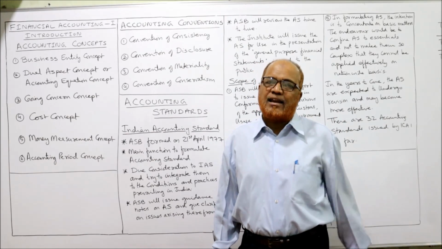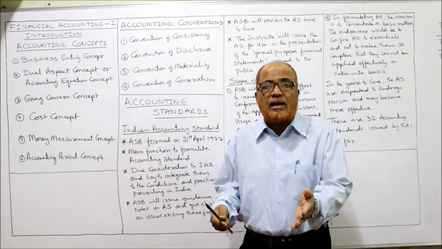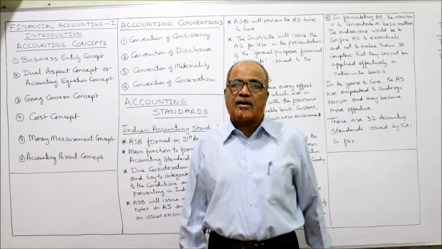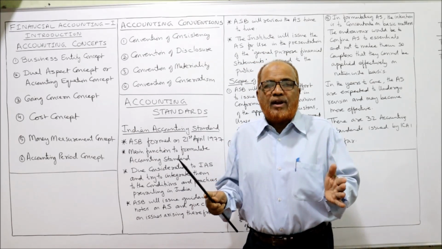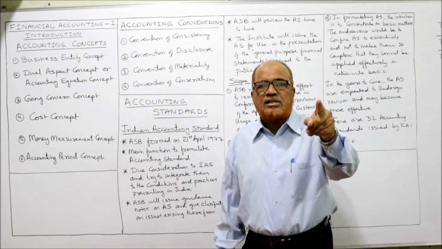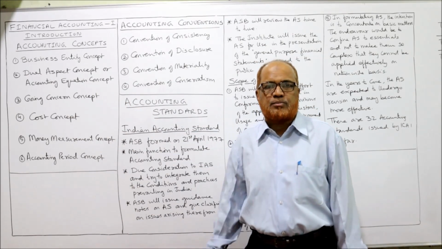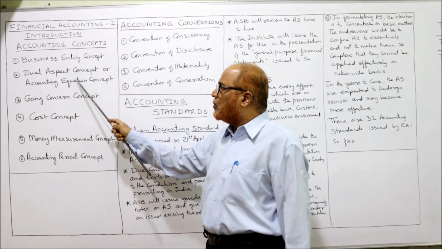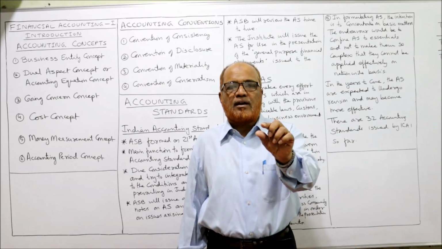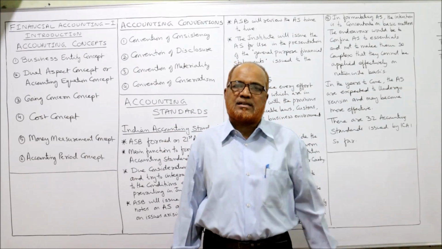Similarly, when we pay salary, cash is going out and we are getting the services of the employee. So salary account will be debited, cash account will be credited. In this way, every transaction will have two aspects. That's why one account is debited, the other account is credited. It is called dual aspect concept, or it is also called accounting equation concept, because in accounting one equation is there: capital plus liabilities is equal to assets.